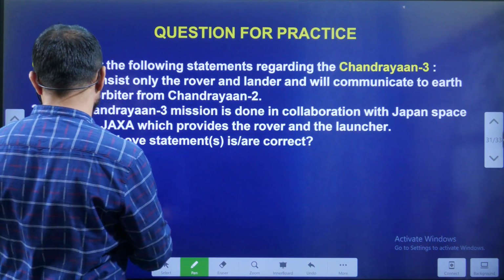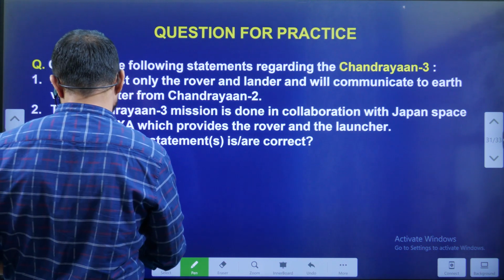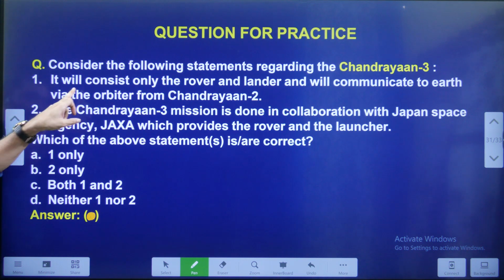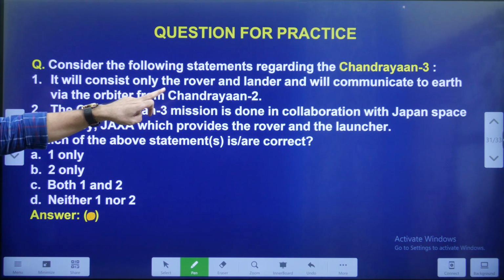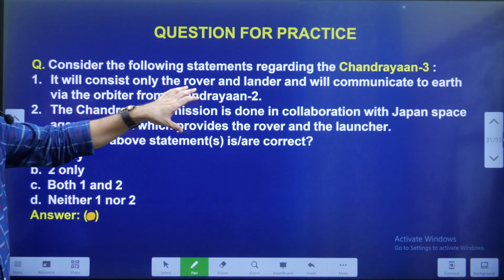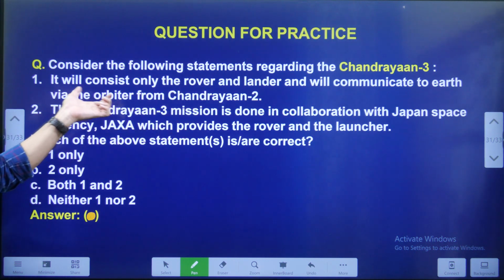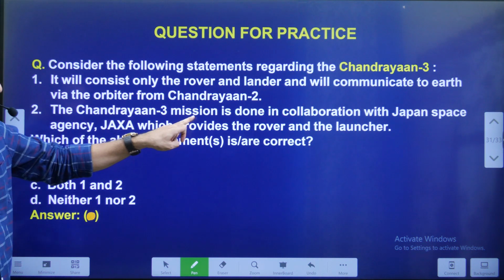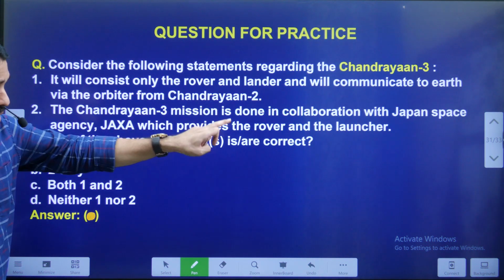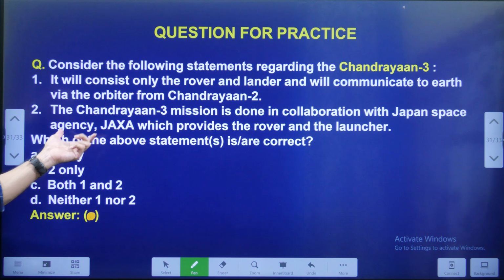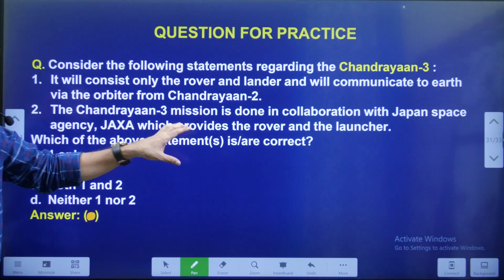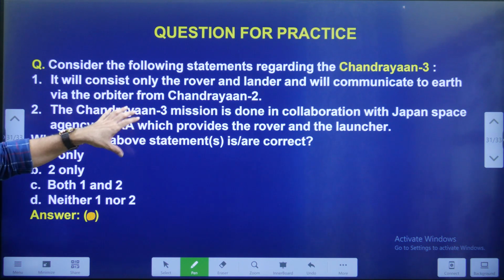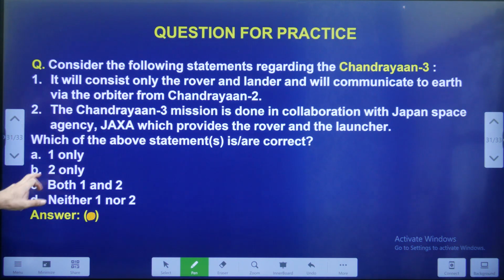Next, today's video question, students. Consider the following statements regarding Chandrayaan-3. First, it will consist only of the rover and lander, and it will communicate to Earth via the orbiter from Chandrayaan-2. Second, the Chandrayaan-3 mission is done in collaboration with the Japan Space Agency, JAXA, which provides the rover and launcher. This is about the MCQ on Chandrayaan-3.